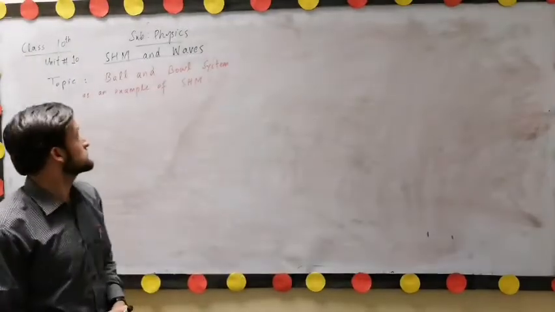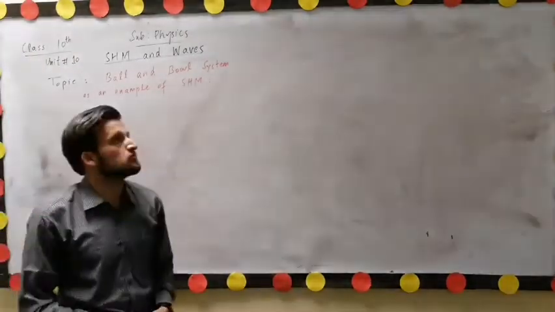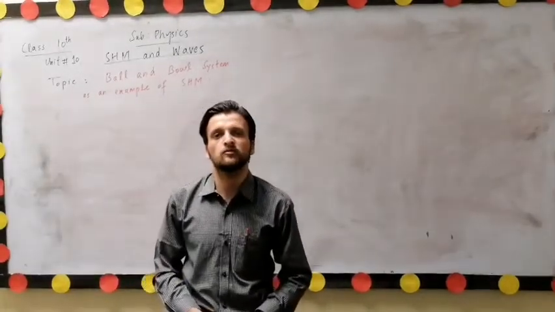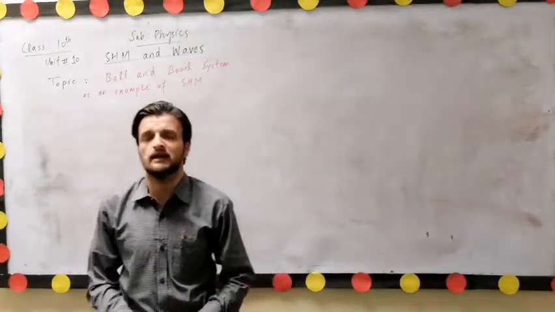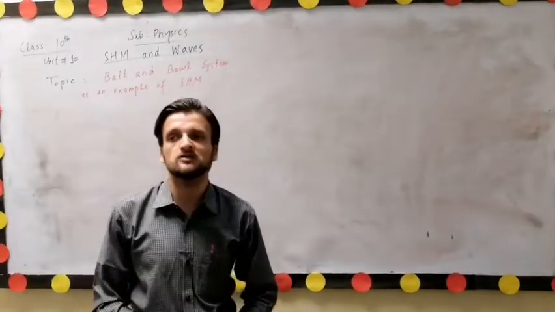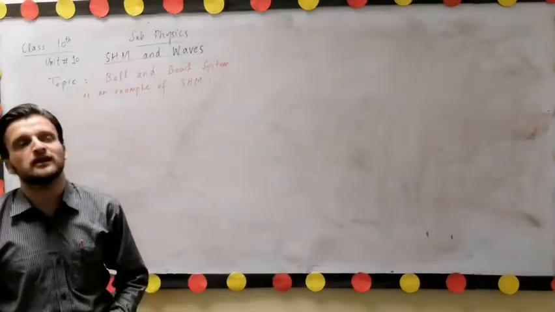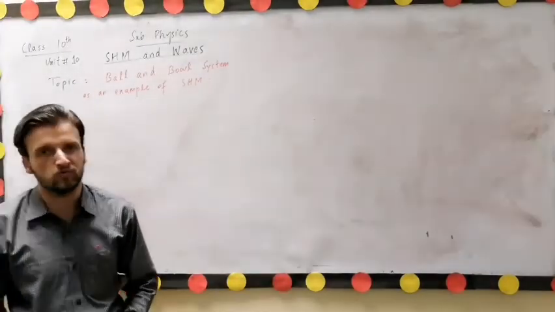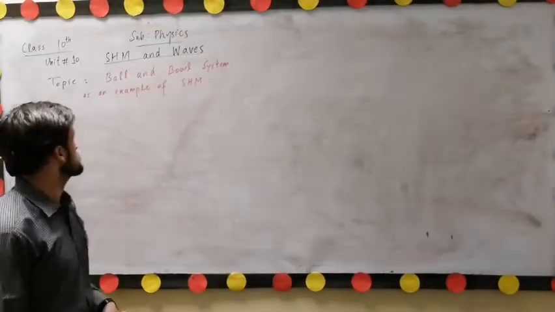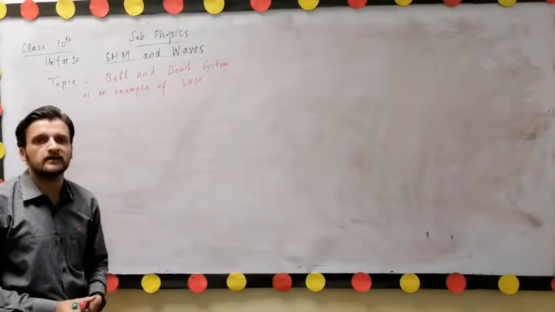Today we are going to discuss another example of simple harmonic motion. In the previous lecture we discussed simple harmonic motion, its conditions, and one example of simple harmonic motion, that is, a mass attached to a spring, and we proved that a mass attached to a spring executes simple harmonic motion. Today we will show you some other examples of simple harmonic motion given in your textbook.